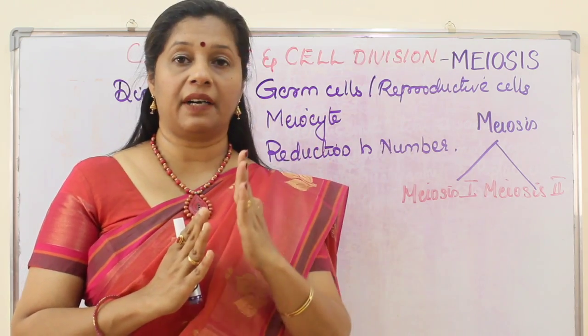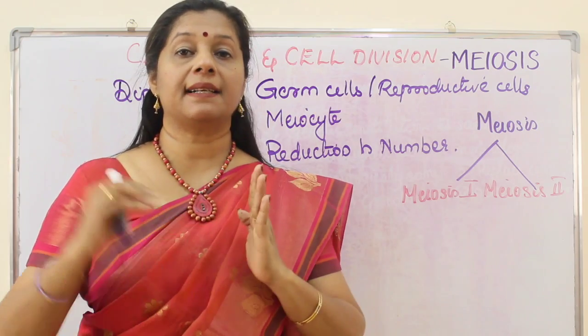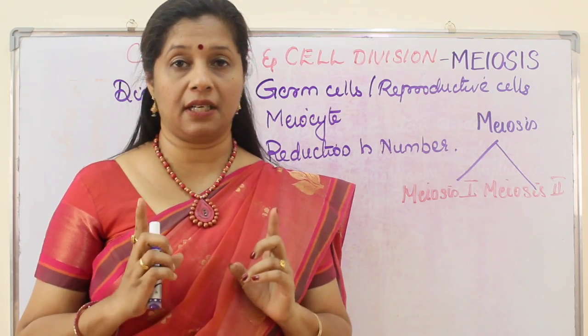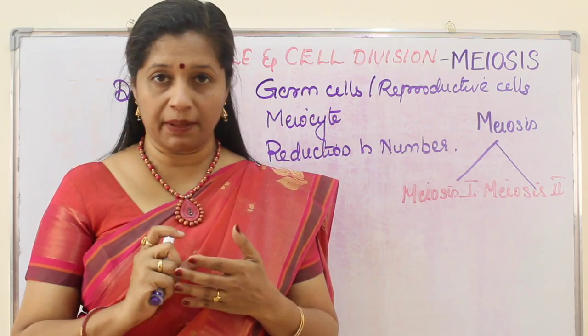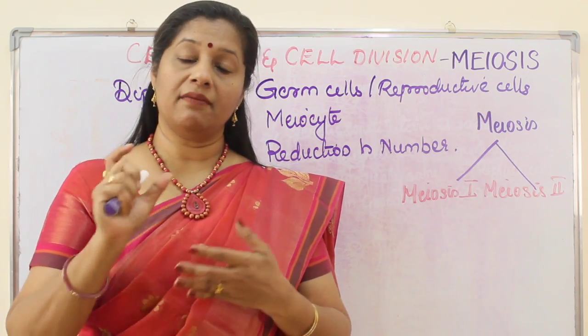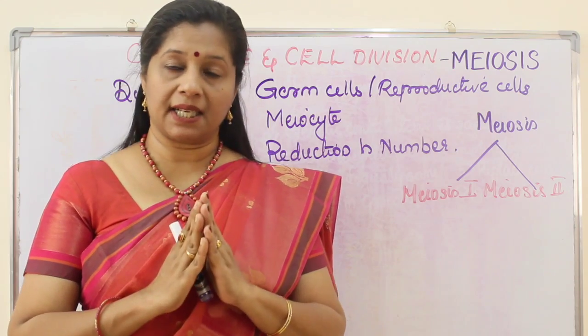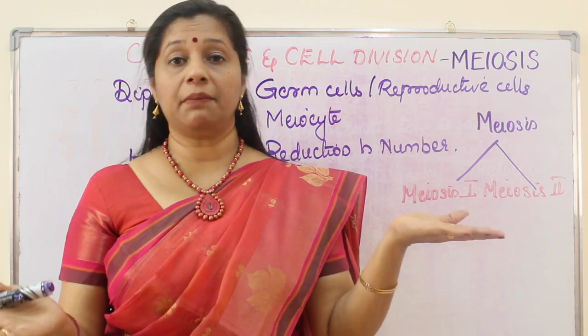Why? One from father, one from mother. That is the paternal and maternal copy of every single chromosome. That is why we call it 23 pairs. That is the number in human beings. So any diploid organism will have the paternal and maternal copy of each chromosome, whatever their number.